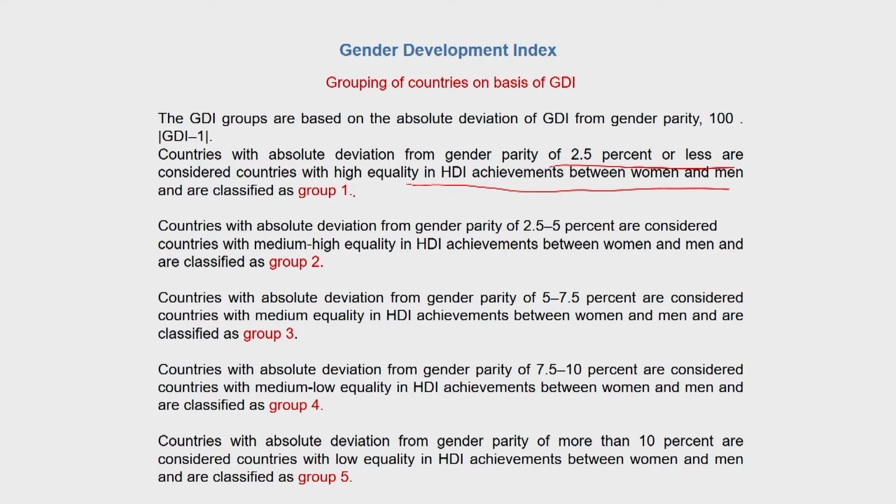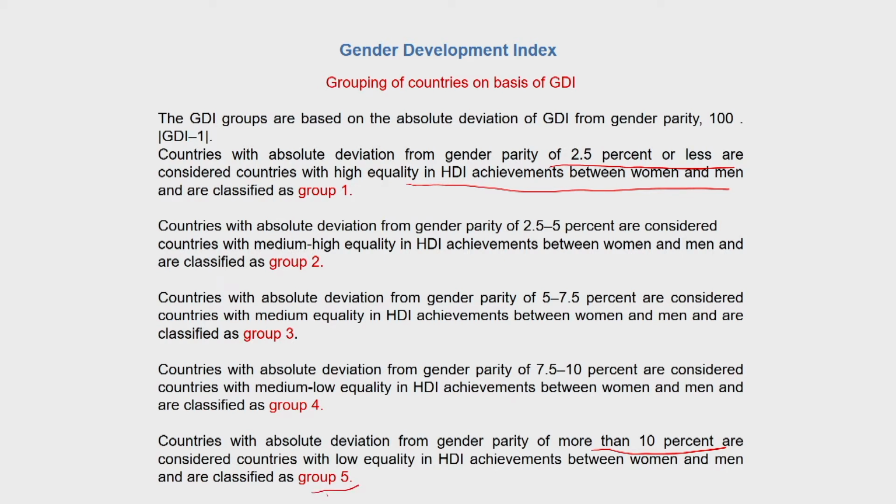So that's group 1. Group 1 are the high HDI countries, high HDI achievements among both women and men, and there is more gender parity among them. So the absolute deviation from gender parity of 2.5% or less. Countries with absolute deviation of 2.5 to 5% are considered as medium high equality in HDI achievement. So they are group 2, 5 to 7.5% group 3, 7.5 to 10% group 4, and deviation from gender parity of more than 10% are countries with low equality in HDI achievements between women and men.